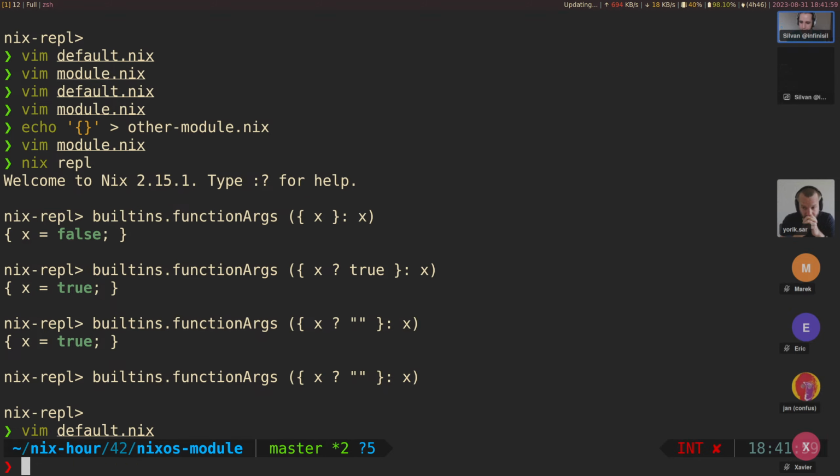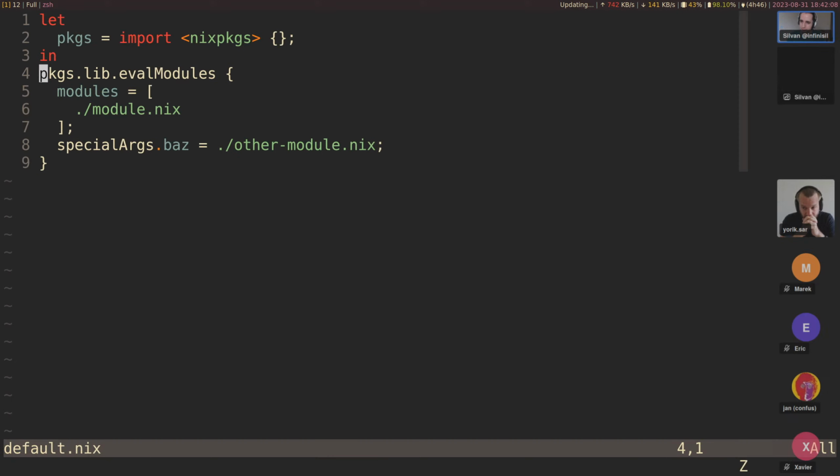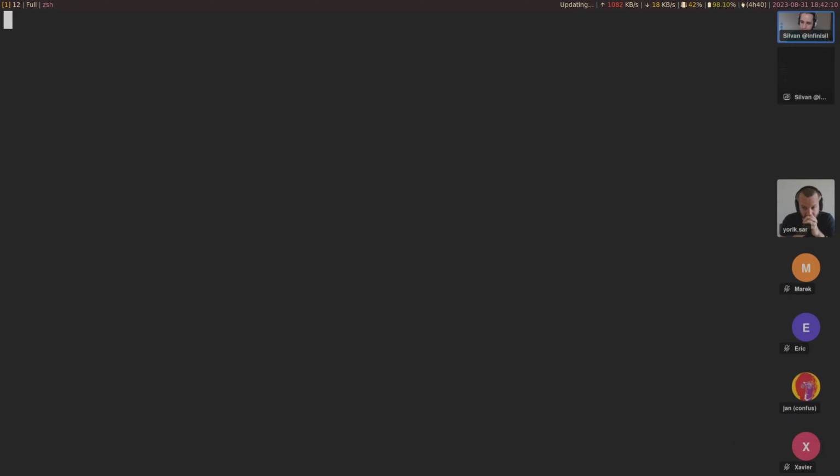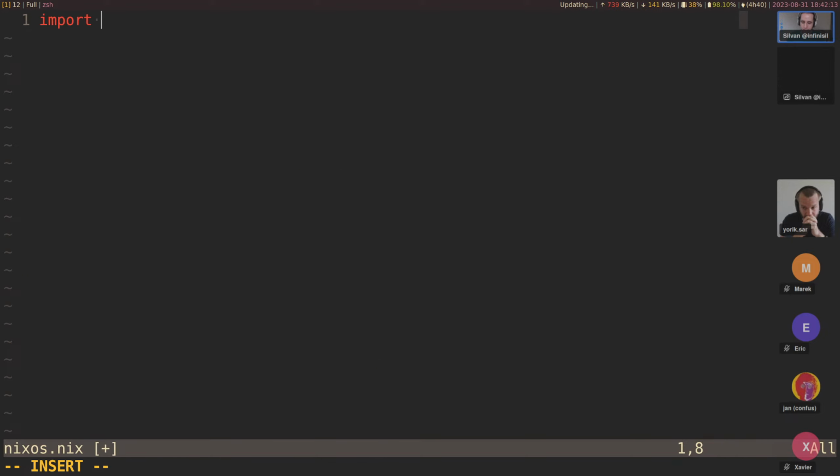Anyways, so in NixOS you have more arguments, and let's try to get a list of that. How do we do that? We could say, let's say nixos.nix. I'm going to do an import of nixpkgs nixOS. All right, let's say configuration is something, and in here let's print the specialArgs actually.